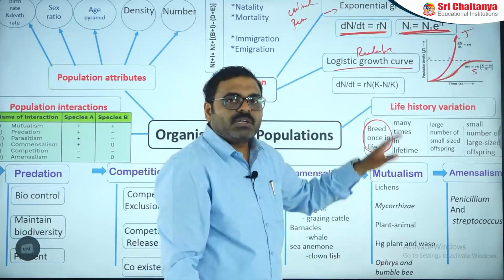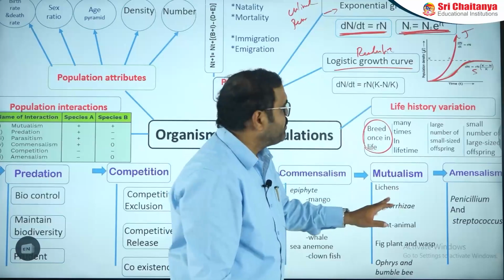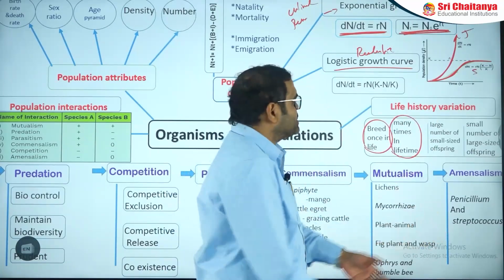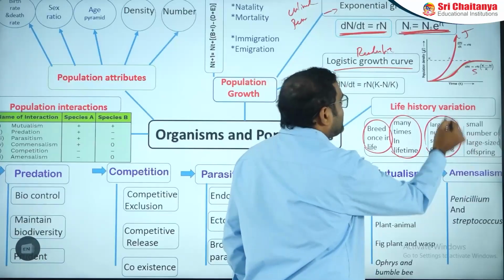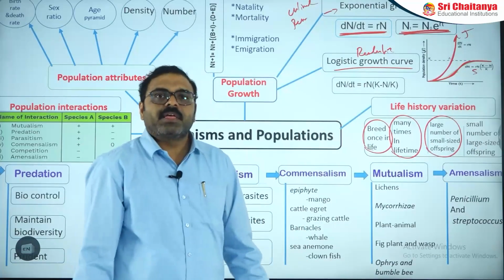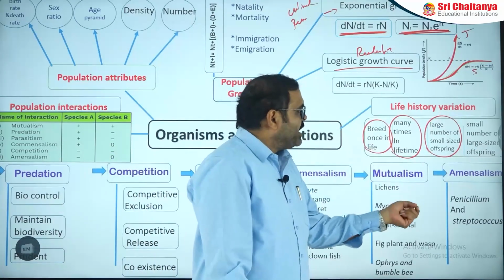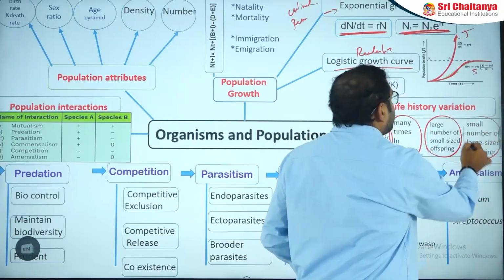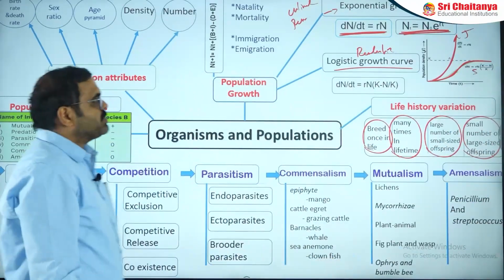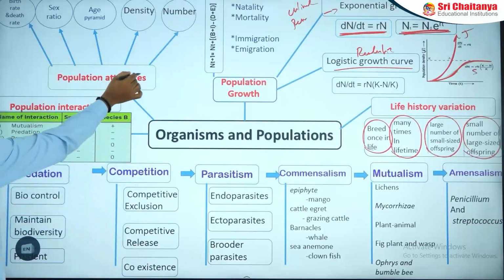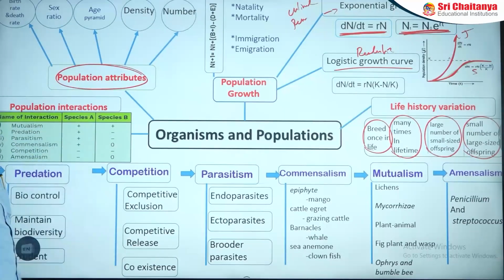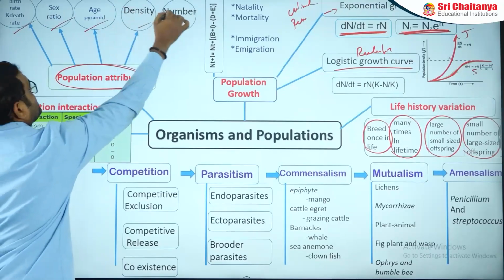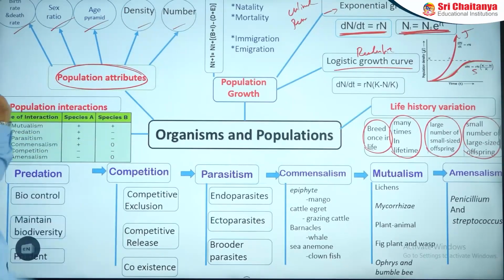Examples are salmon fish, Petromyzon and bamboo, and breeding many times in a lifetime like birds and mammals. Some organisms produce a large number of small-sized offspring, for example pelagic fishes and oysters. Others produce a small number of big-sized offspring, like elephants, birds and mammals. Then the population attributes or characters can be explained with birth rate, sex ratio, age pyramids, density and number. These are all characters of a population.